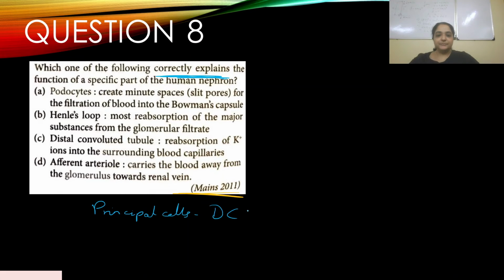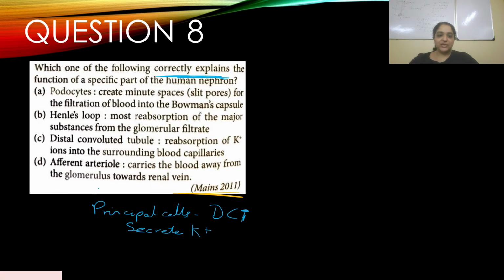So not only does reabsorption happen, but they secrete potassium ions also. So this won't be correct.